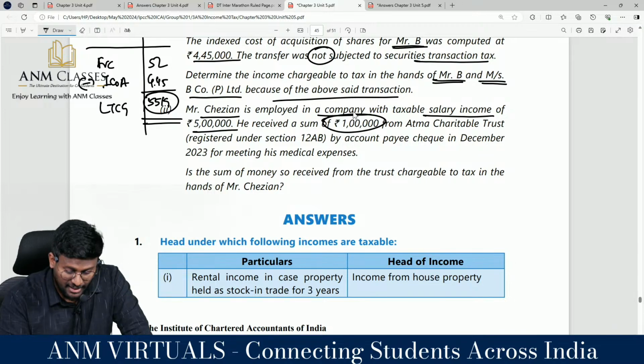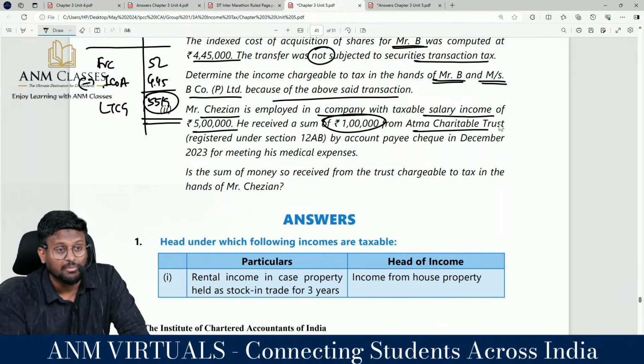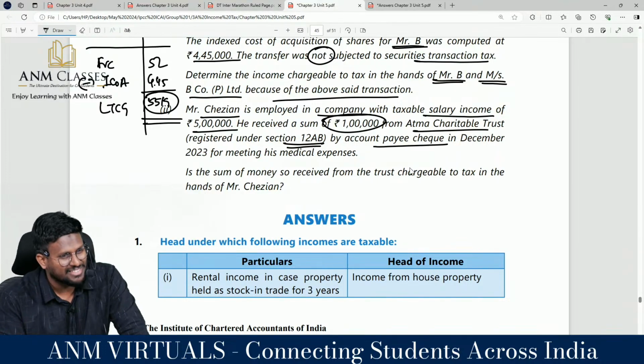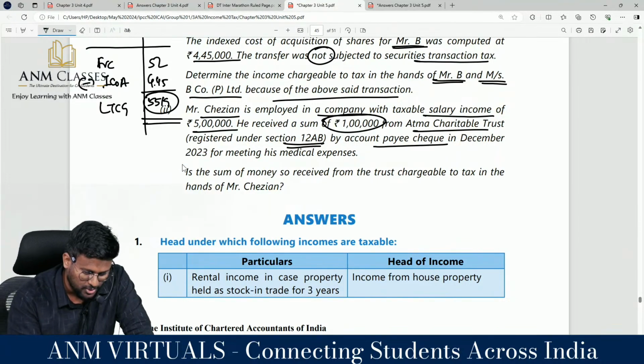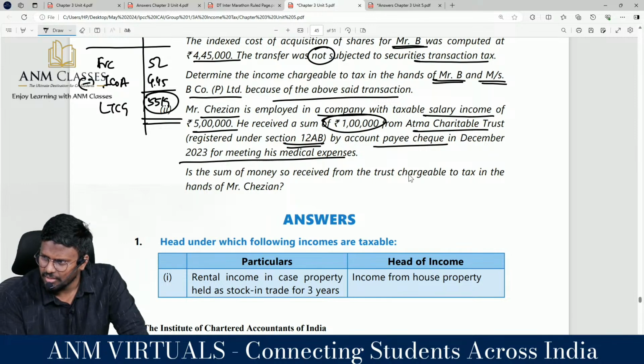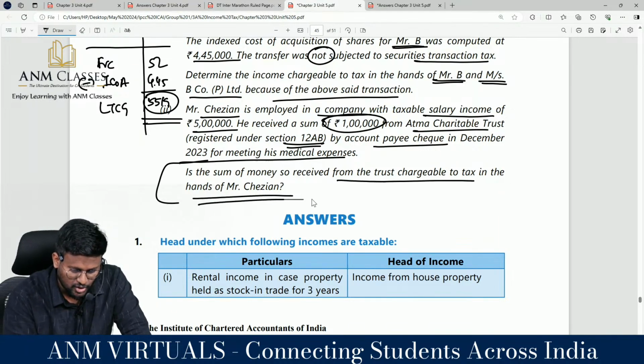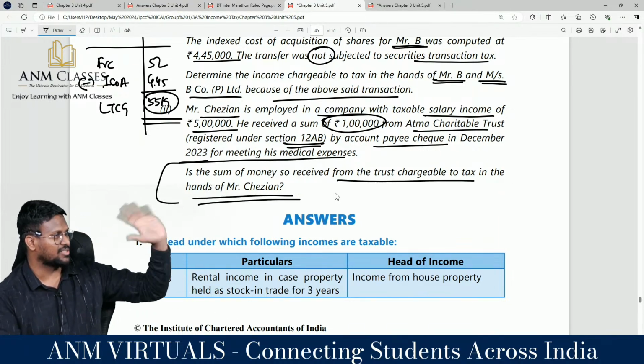வா. He received a sum of 1 lakh from Atma Charitable Trust, registered under 12AB, by account payee cheque, in December 2023, for meeting his medical expenses. Any gift received from? Is the sum of money so received from the trust chargeable to tax in the hands of Mr. Cherian? No, sir.